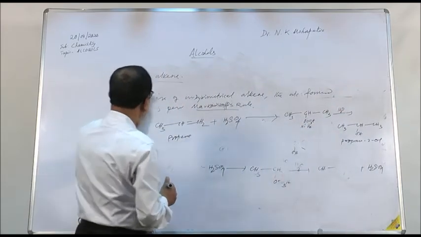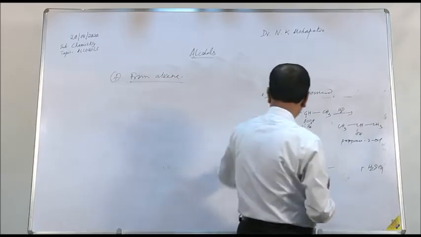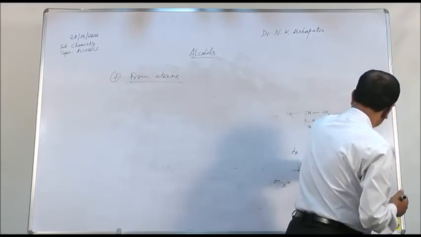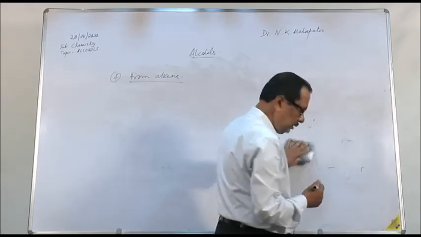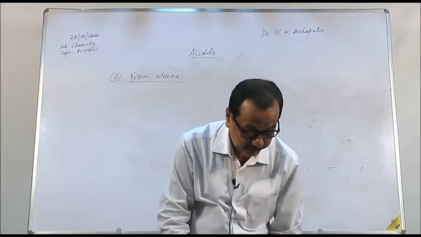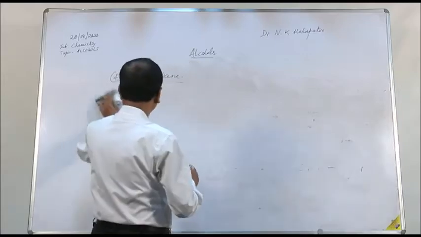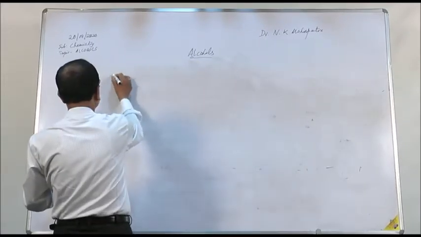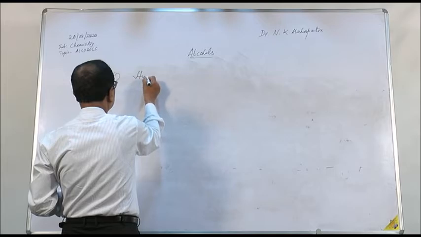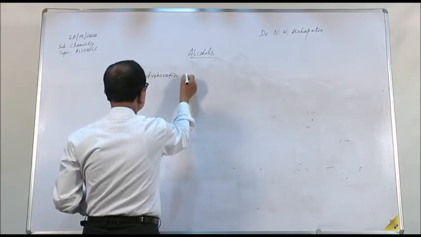Another method of preparation is hydroboration oxidation.